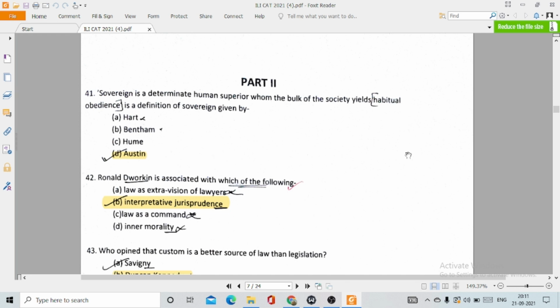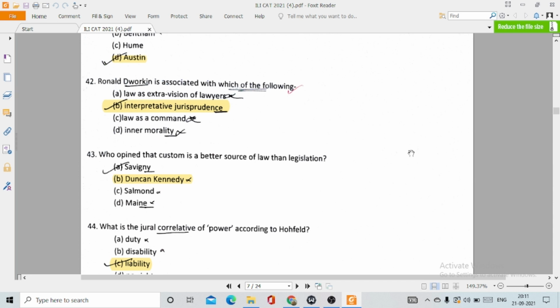And let me tell you, most of the questions were asked from the previous year question paper. I've already done a session on that, and I hope most of you would have watched those sessions and have benefited from that session to write this exam. Then question number 43. Who opined that custom is a better source of law than legislation? This is actually said by option number B, Duncan Kennedy.